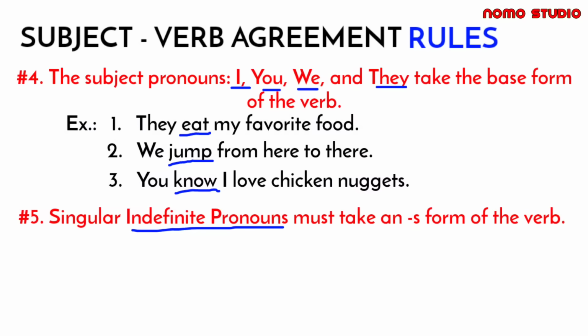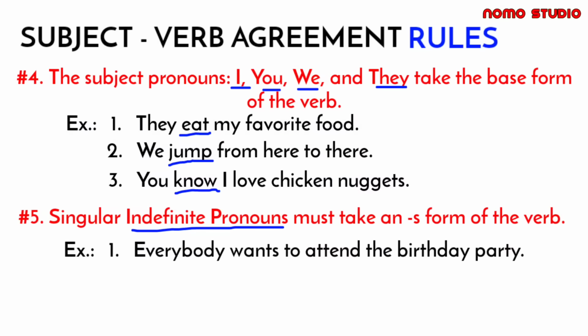So let's try to look at this example para mas lalo nating maintindihan. Everybody wants to attend the birthday party. So sa nakikita nyo, we use wants, hindi po tayo gumamit ng want. So dapat S-form po, hindi yung base form ng verb ang gagamitin kapag naka-encounter tayo ng mga indefinite pronouns as a subject in the sentence.